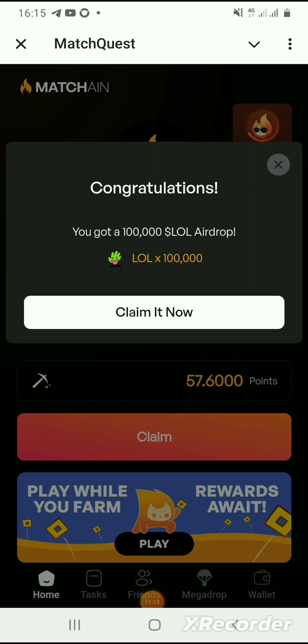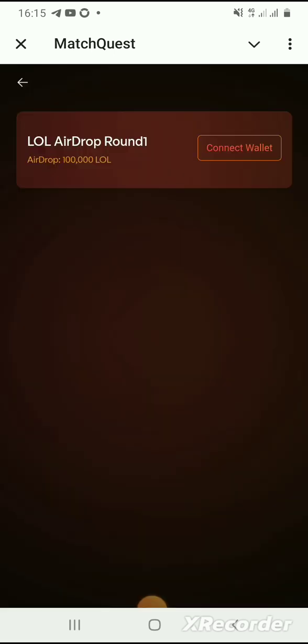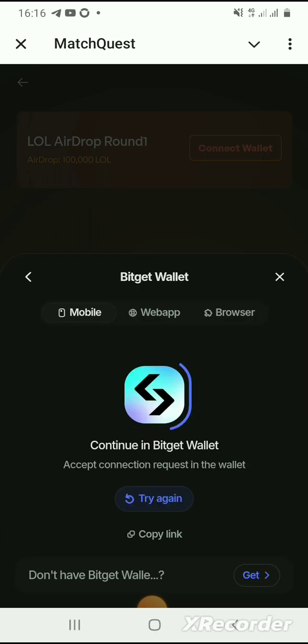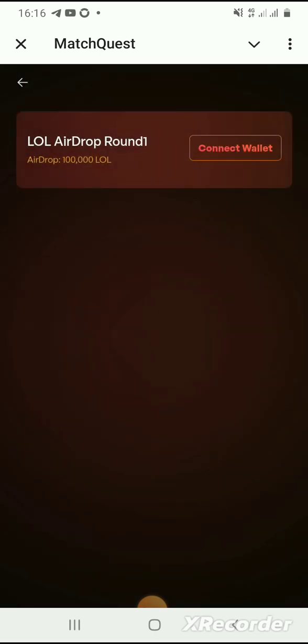Okay, let's open the app again. Now that it has opened, click claim. Connect wallet. We click our BitgetWallet. The process is ongoing. Connect again.